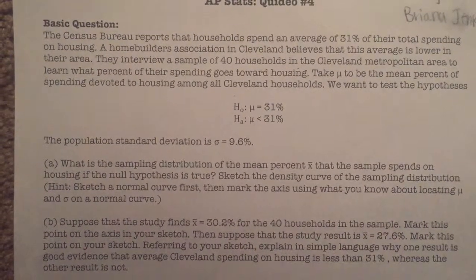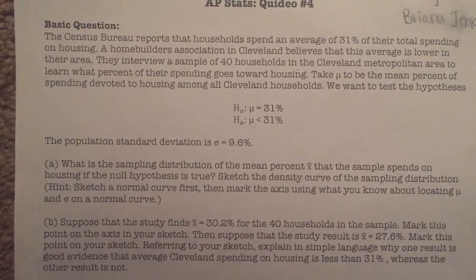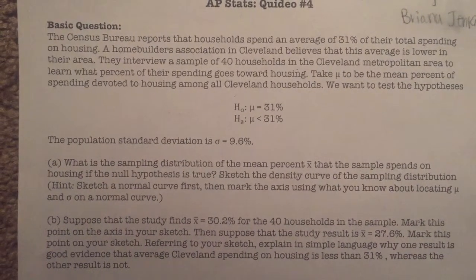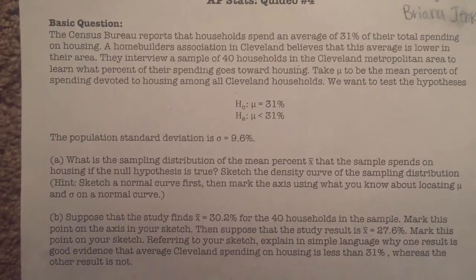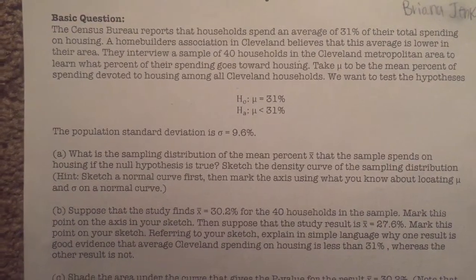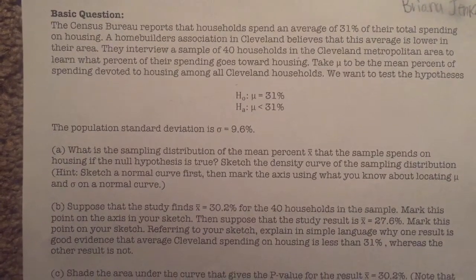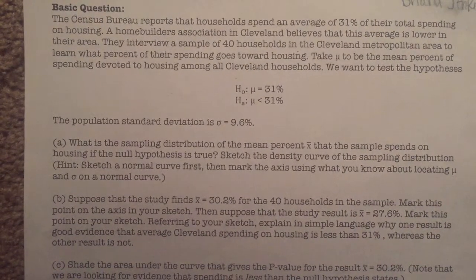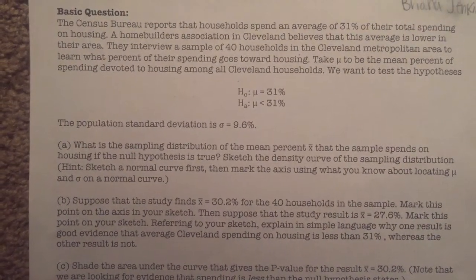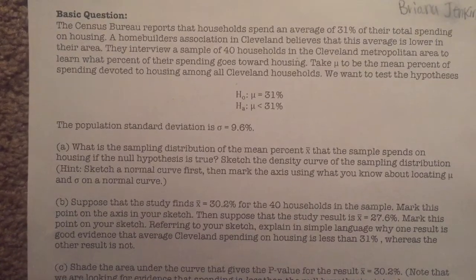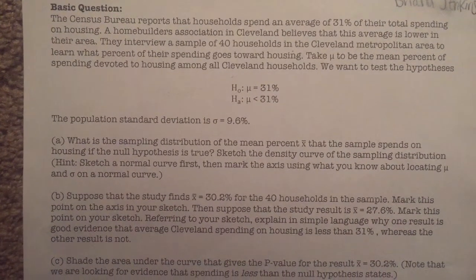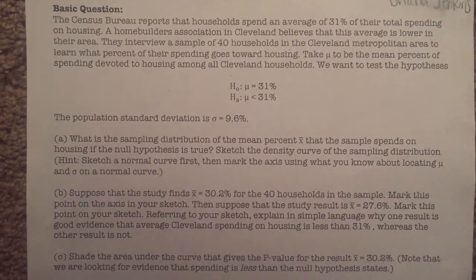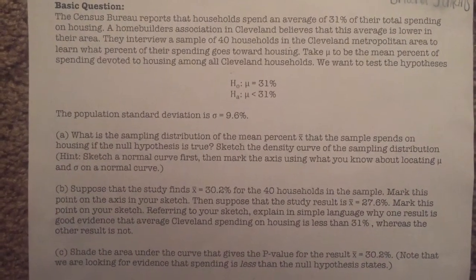The basic question reads, the Census Bureau reports that households spend an average of 31% of their total spending on housing. A home builders association in Cleveland believes that this average is lower in their area. They interview a sample of 40 households in the Cleveland metropolitan area to learn what percent of their spending goes toward housing. Take the mean to be the mean percent of spending devoted to housing among all Cleveland households.